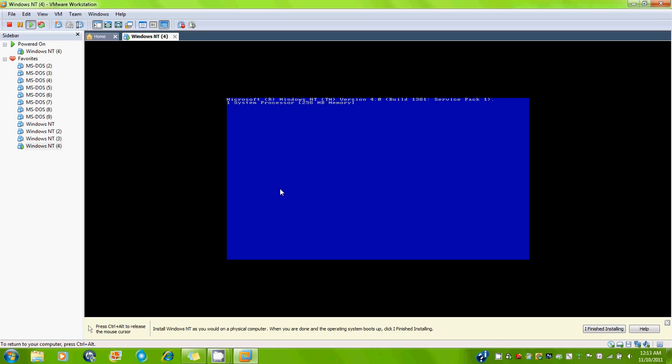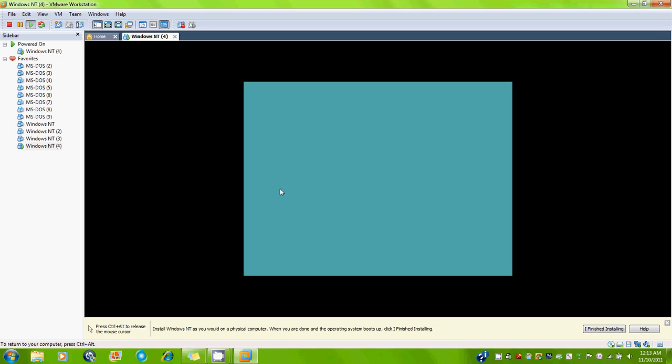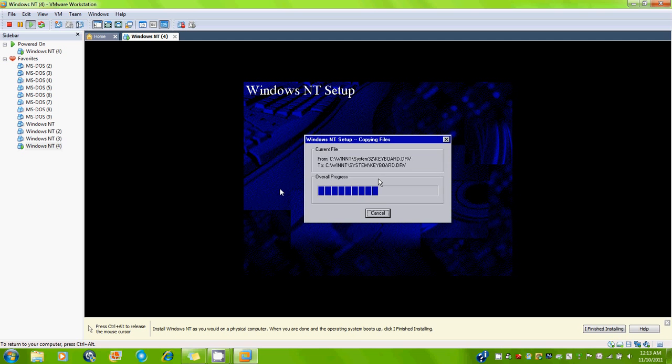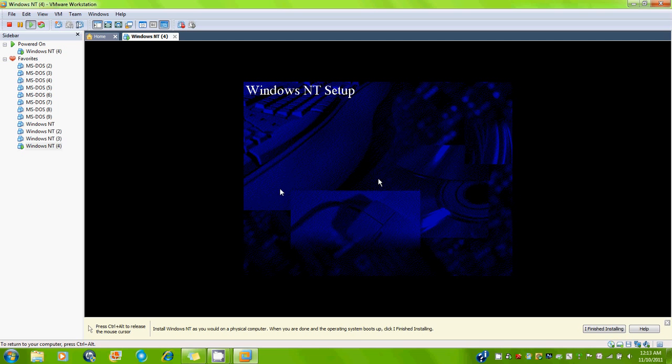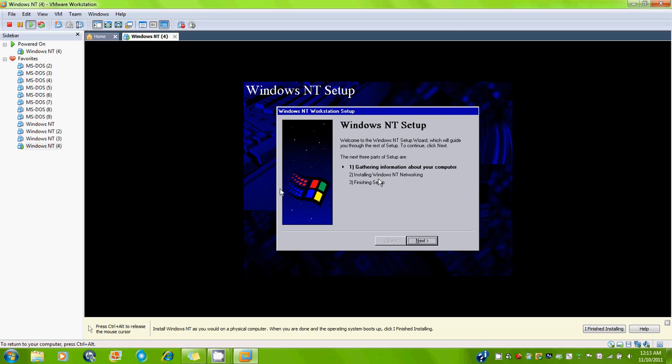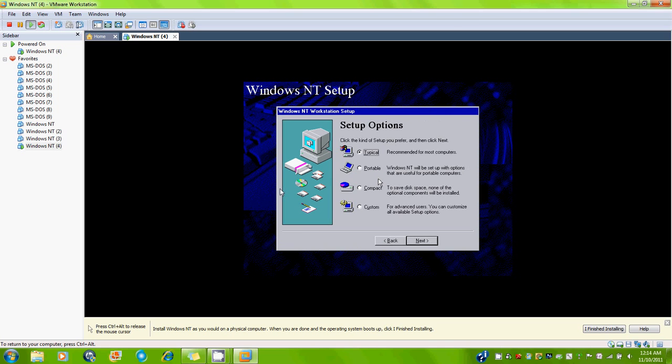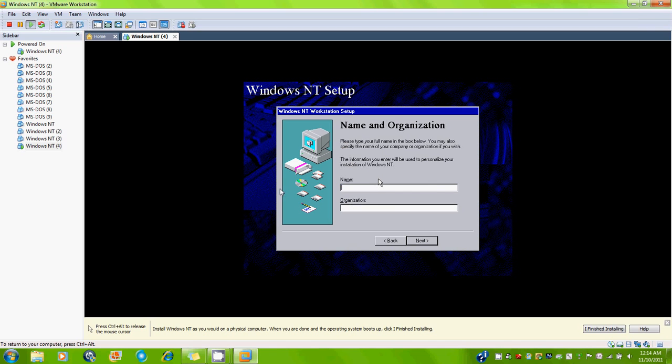I'm not sure why it does that part twice, but it's done that to me the last 3 times as well, so. Alright, and here it is. Now we're going to set up the Windows NT. Okay, push Next. And we're going to go Typical, Next.